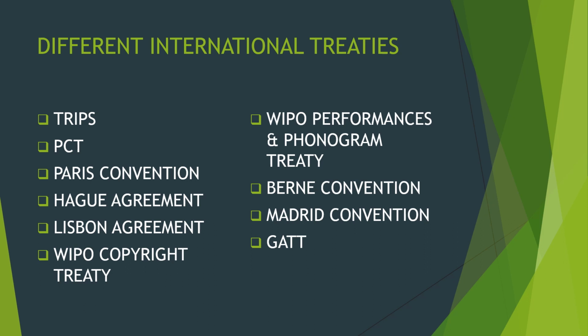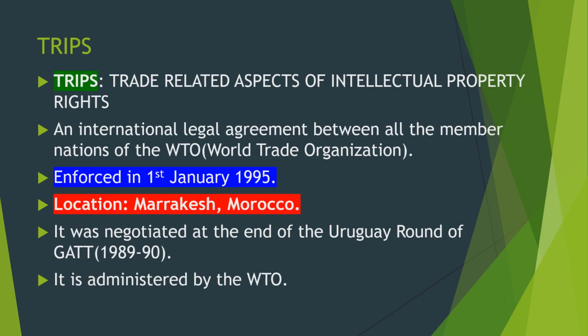The most significant international treaties are TRIPS, PCT, Paris Convention, Hague Agreement, Lisbon Agreement, WIPO Copyright Treaty, WIPO Performances and Phonogram Treaty, Bonn Convention, Madrid Convention, GATT or GATT. So let us proceed to the details of these international treaties. Fine. So first of all, we will go with TRIPS.